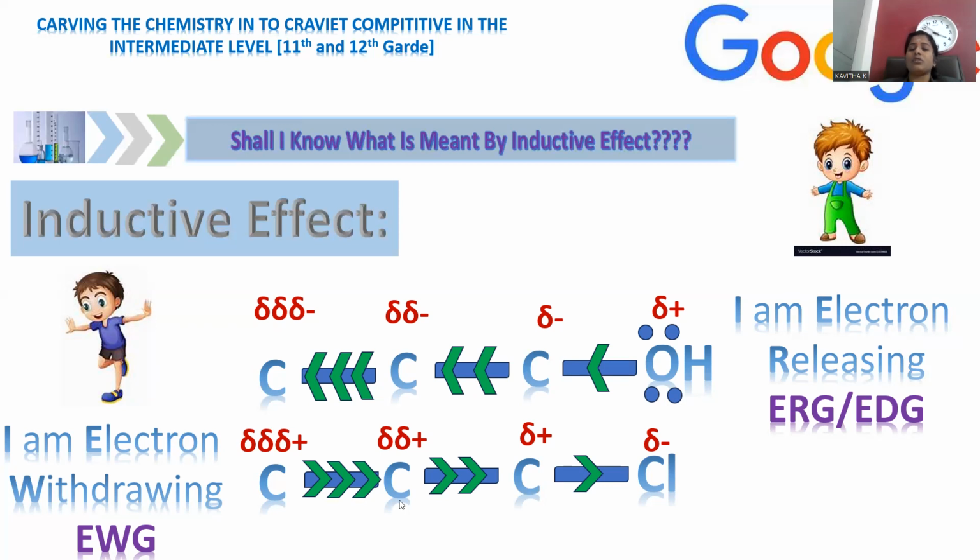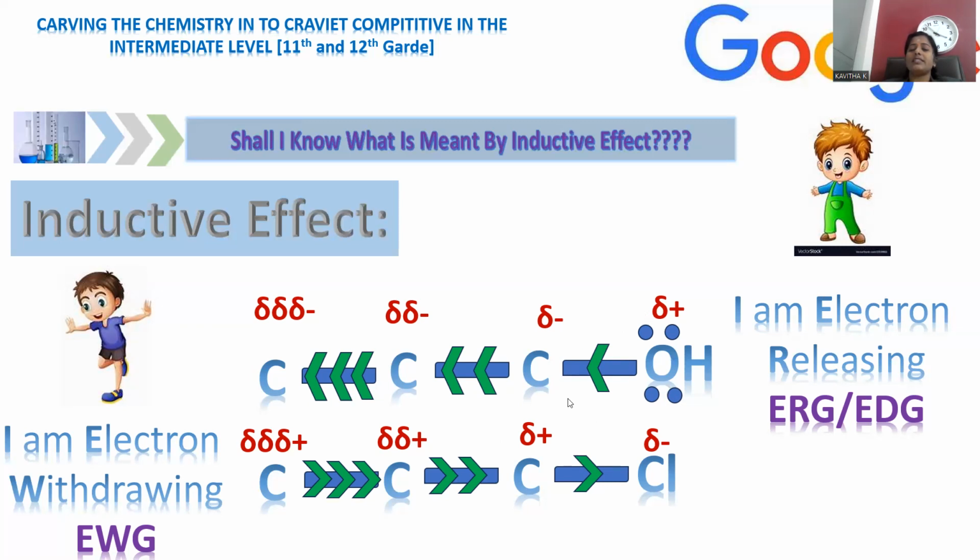And the next carbon also experiences this, but to a lesser extent, so double delta is mentioned over it. Here the chloro is saying I'm electron withdrawing. An electron withdrawing group is simply indicated with EWG, right? This is the way the inductive effect is mentioned within the compound.